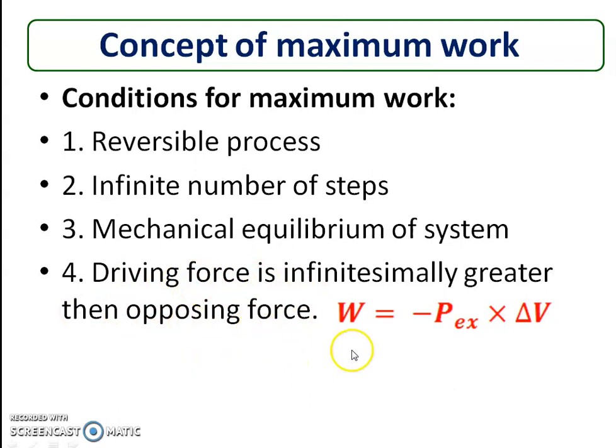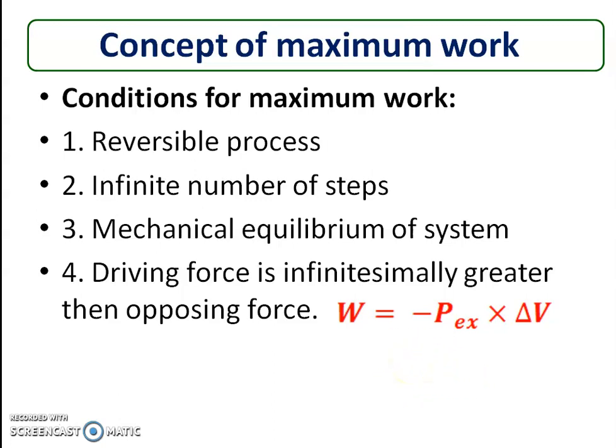Now you know that work is given by W equals minus P external into delta V. This relation signifies that the greater the opposing force, the greater the work. When the opposing force, that is P external, is more, this product will be more and the value of W will be more. If the opposing force is maximum, the system will perform maximum work.